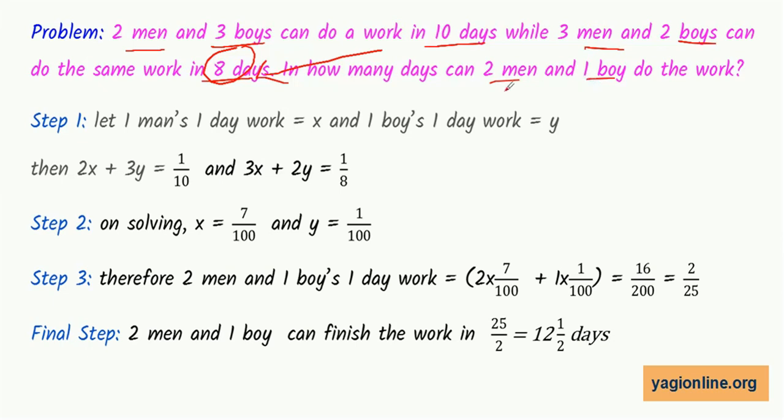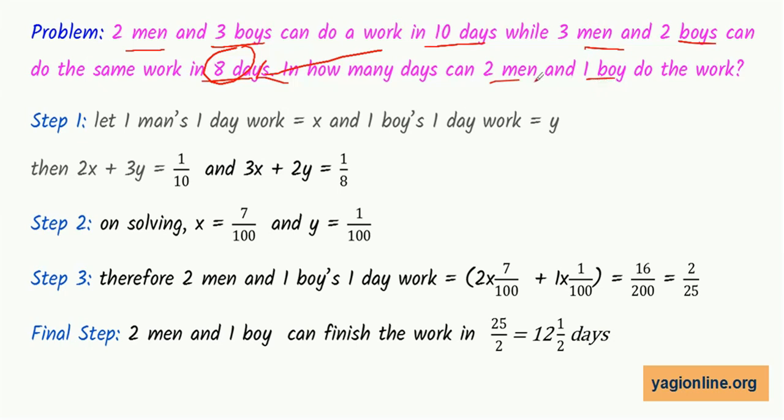Once we know 1 day work of 1 man and 1 day work of 1 boy, we can find out if 2 men and 1 boy are working together, how much work they will do in 1 day. Once we know 1 day work, we will do the reciprocal to find out the total number of days.